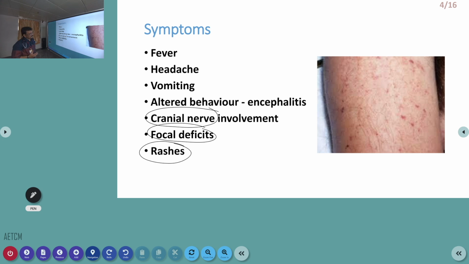But whenever there is inflammation of the blood vessels associated with meningitis, it can produce focal neurological deficits or cranial nerve involvement. Normally, meningitis means only the covering of the brain is involved. But in a patient with focal neurological deficits associated with meningitis, we have to always think that there is associated inflammatory vasculitis. This inflammation can be due to infection or some other immune-mediated mechanism.